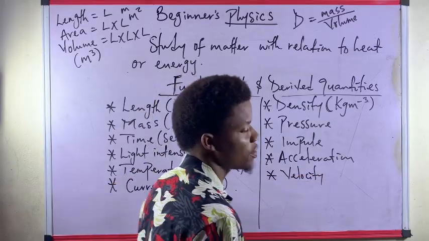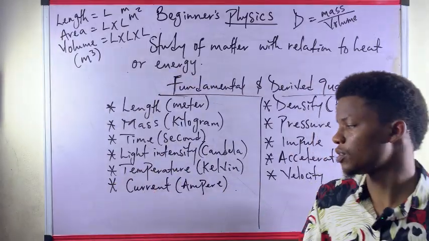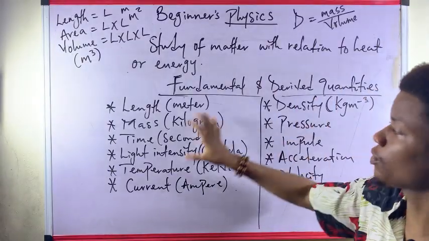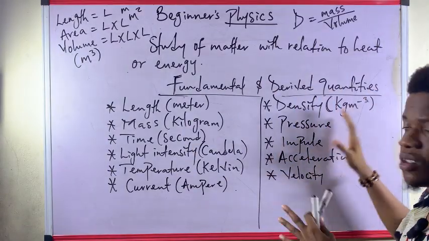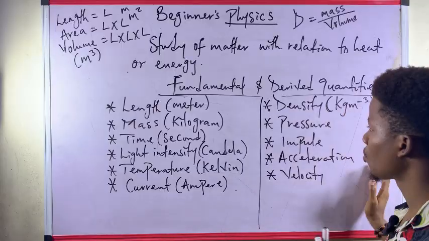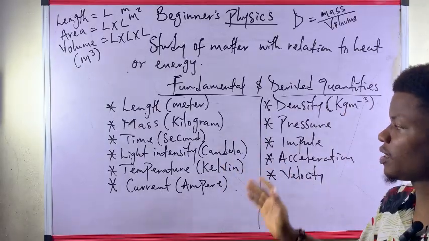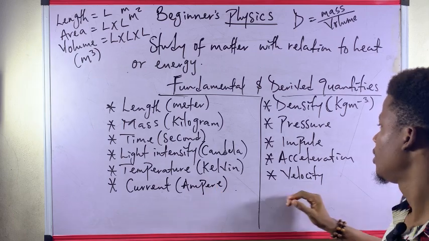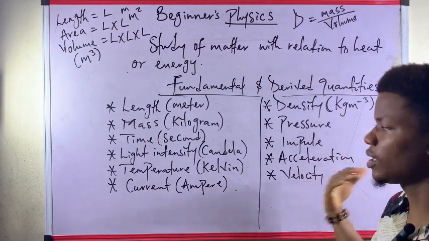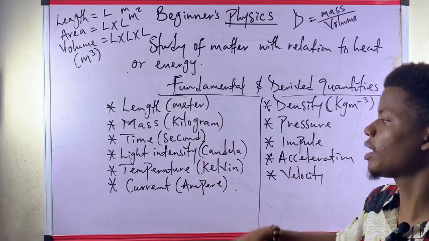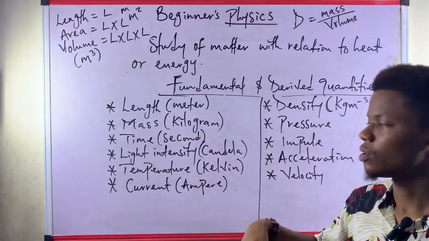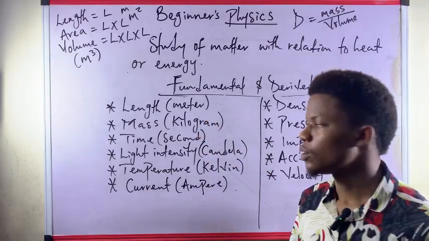All of these are derived quantities. This is not all, but for fundamental, this is everything that is generally accepted as fundamental. Therefore, derived can be more than this. So just know your fundamental; anyone not among these is a derived quantity.